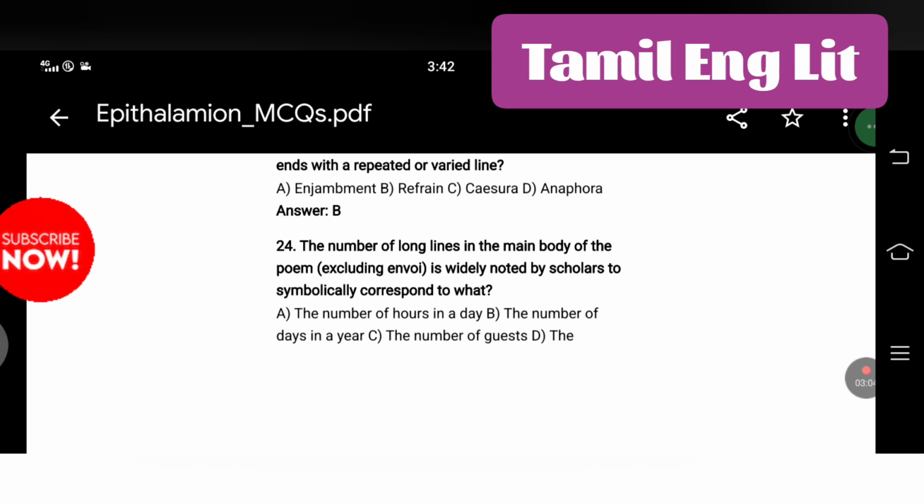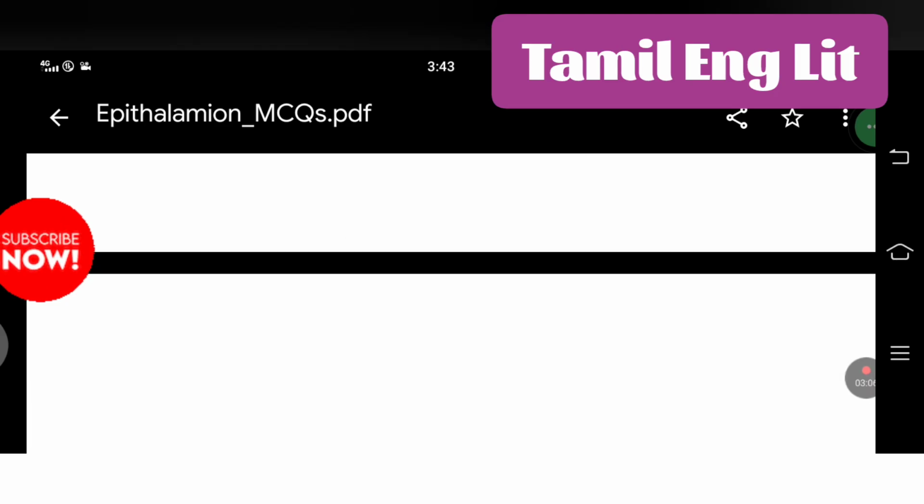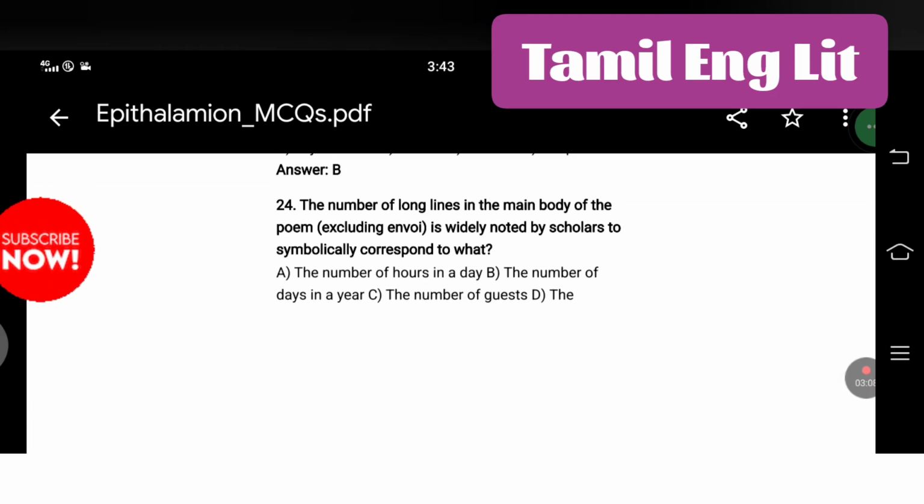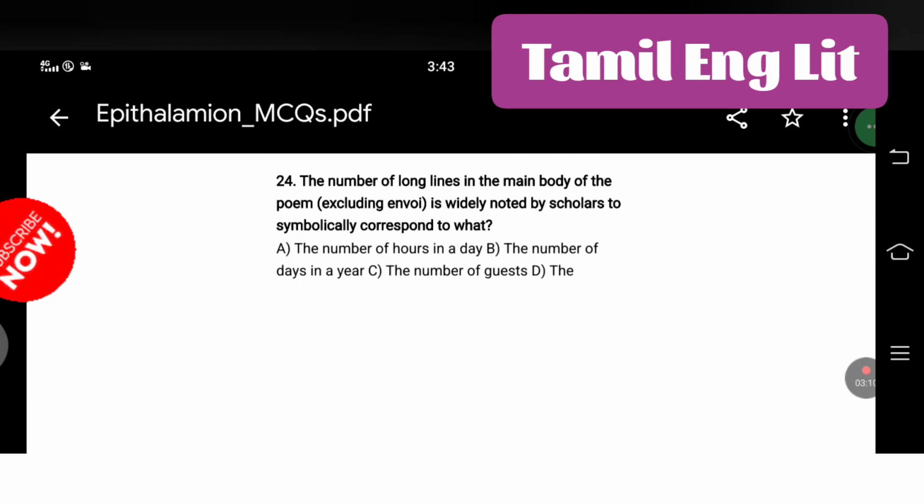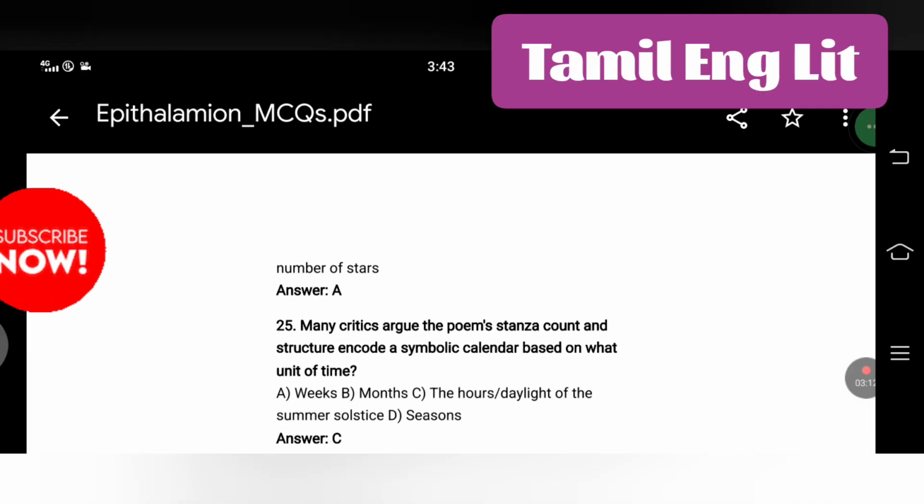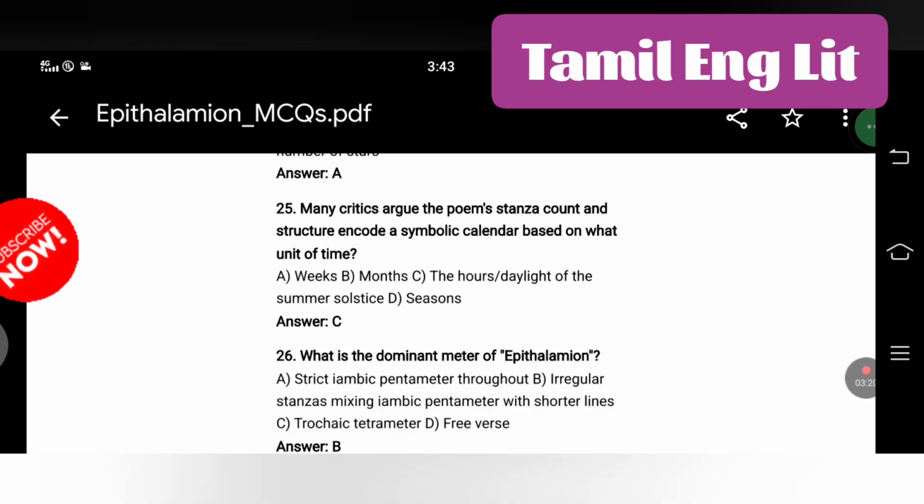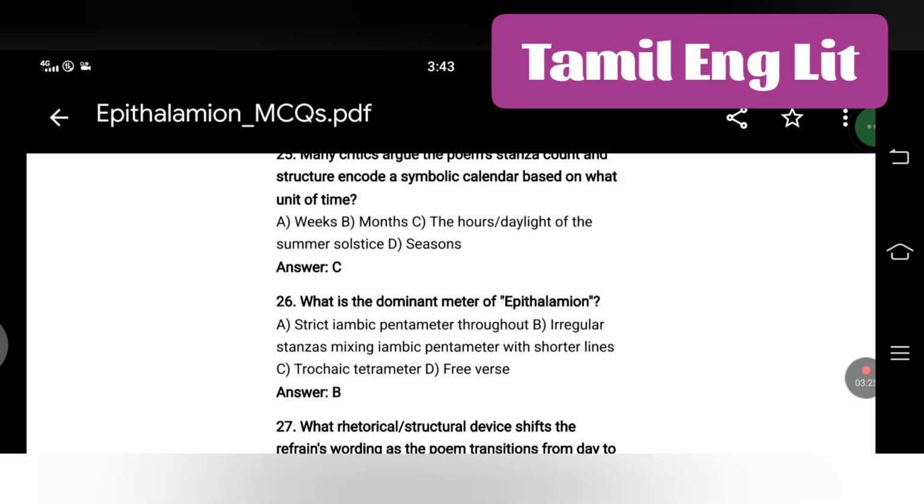The number of long lines in the main body of the poem, excluding the envoy, is widely noted by scholars to symbolically correspond to what? The number of hours in a day. Many critics argue the poem's stanza count and structure encode a symbolic calendar based on what unit of time? The hours or daylight of the summer solstice.